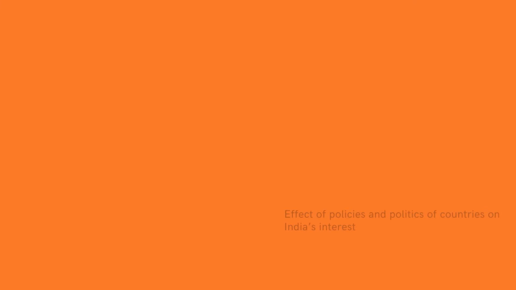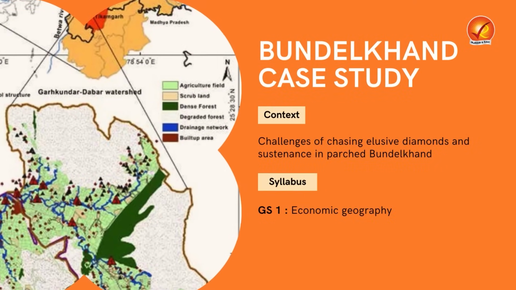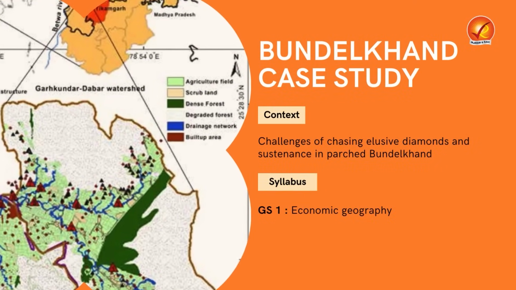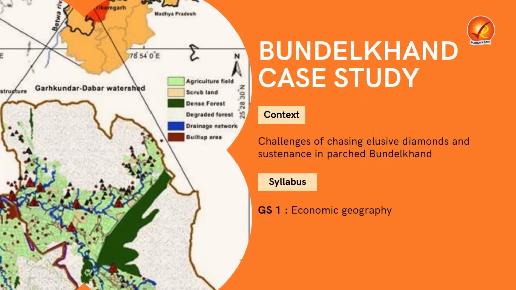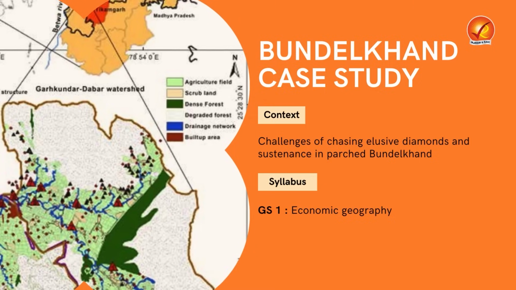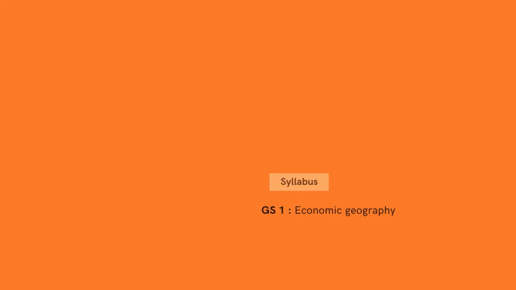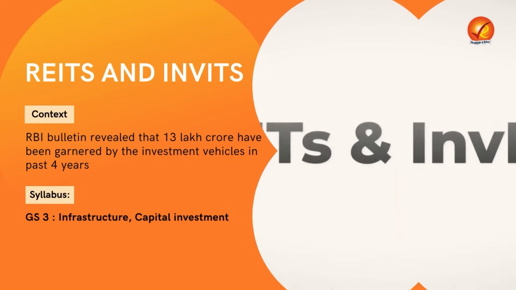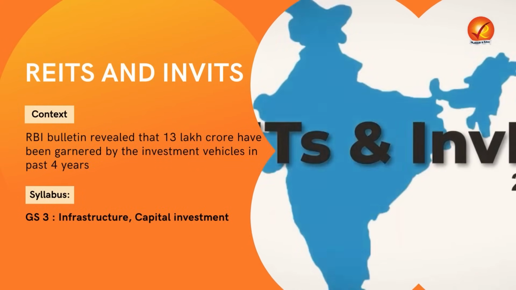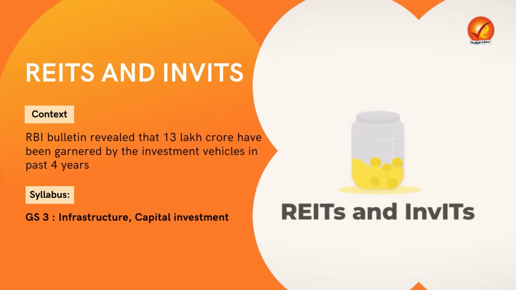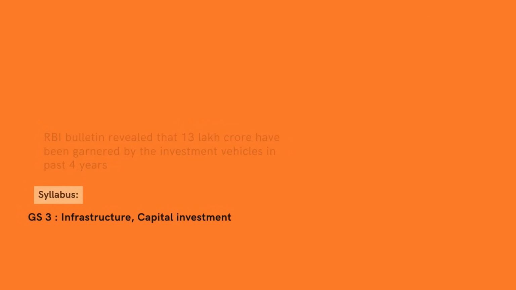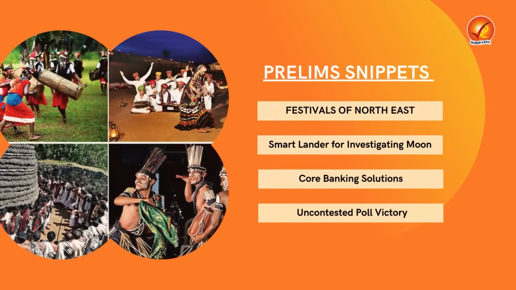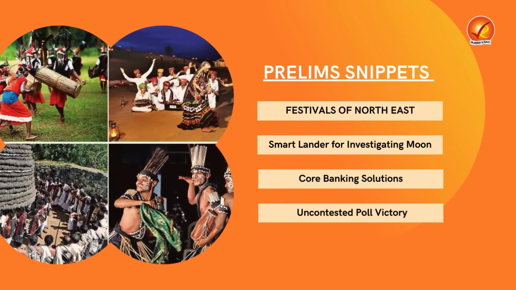Next, we'll be taking up a case study on the Bundelkhand region, which is currently plagued by two problems. One is the scarcity of water on one hand and the scarcity of diamond on the other. In this last one, we will read about investment vehicles, the InvITs and the REITs, because recently they have garnered a lot of investment in the last 4 years. And finally, winding it up for you with Prelims Snippets, extremely important for the upcoming prelims examination.